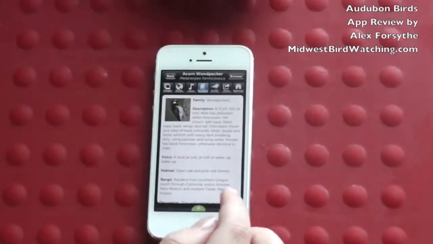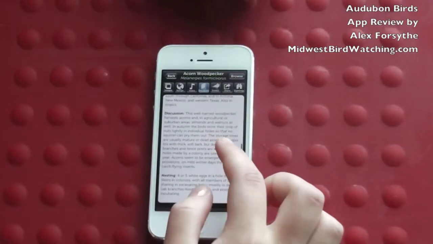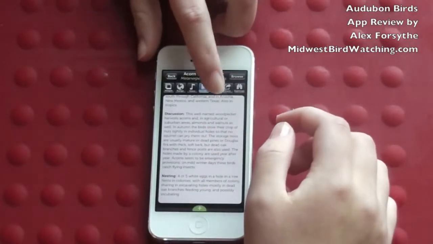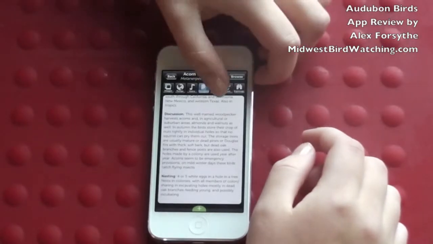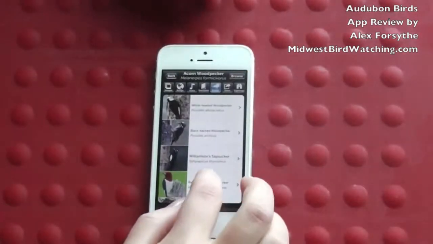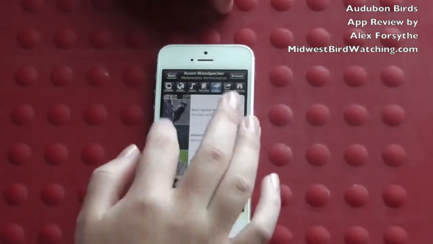It also has a description of the birds that's very easy to read. And it shows the birds that look similar to it. So you can just view those, and it has a picture of each one next to it.